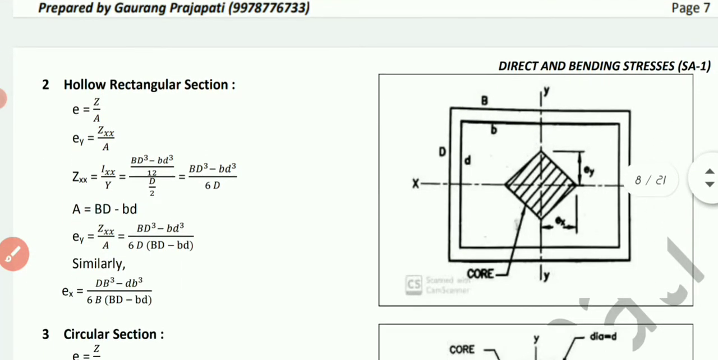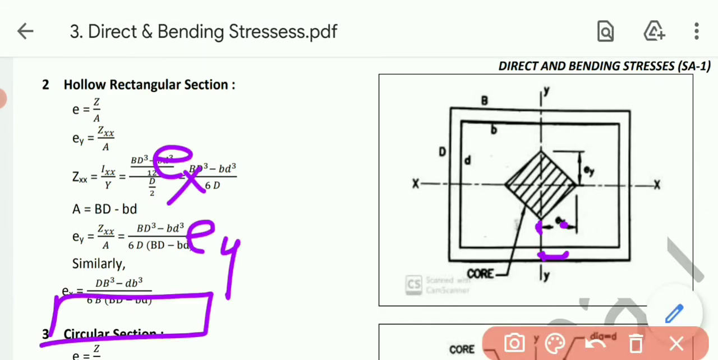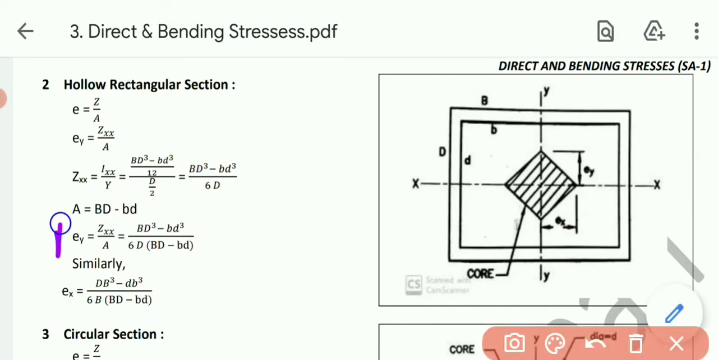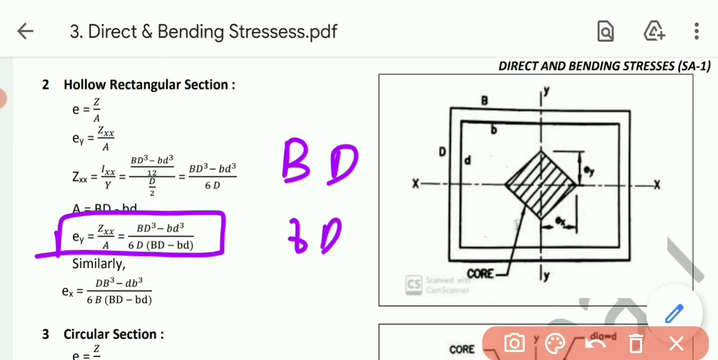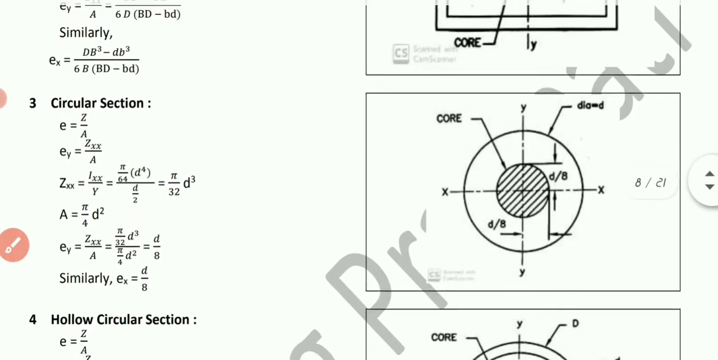Next, hollow rectangle section. For the hollow rectangle section, Ey equals capital BD cube minus small bd cube, divided by 6 into capital D, in the bracket capital BD minus small bd, where capital B and D are the outer dimensions while small b and d are the inner dimensions. Similarly, Ex vice versa, that is capital DB cube minus small db cube, divided by 6 into capital B, in the bracket capital BD minus small bd. That's for the hollow rectangle section.